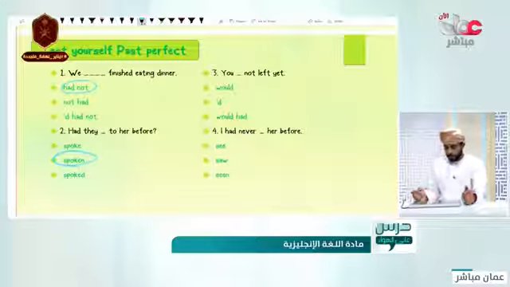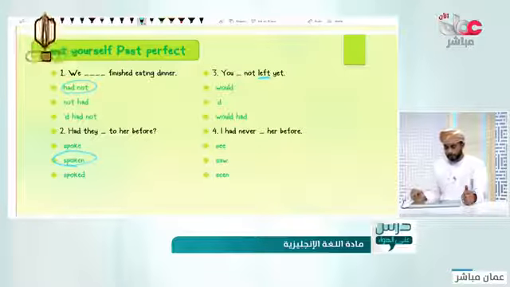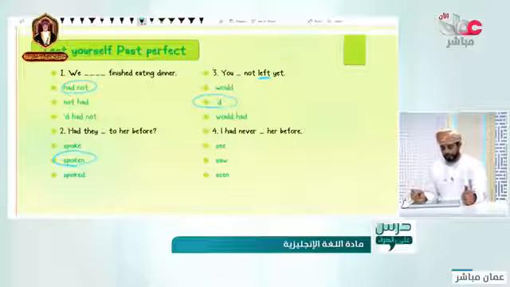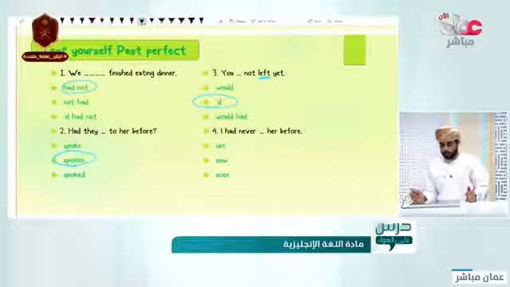3, you not left yet. What's that? You would not left. Why not would? Because in here it is the past participle, so we need what? Had in here. Would had? No, it won't work. This one, which means had. You hadn't left yet, or you had not left yet. Good.